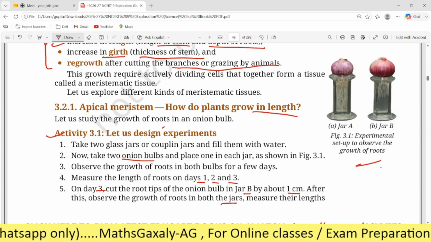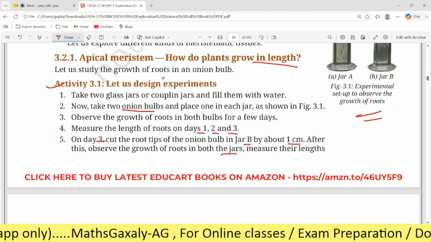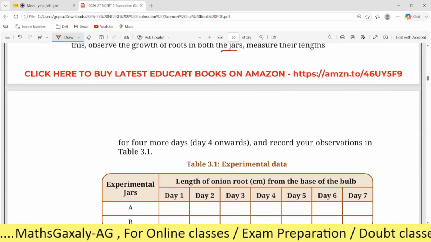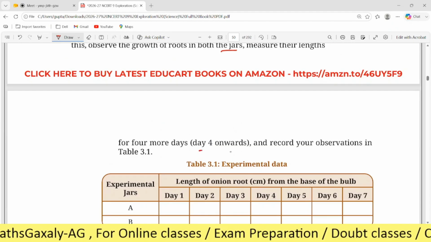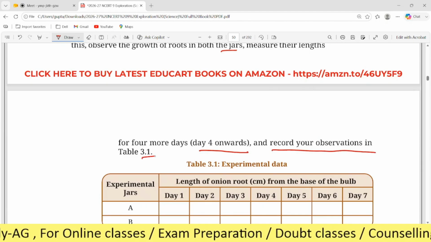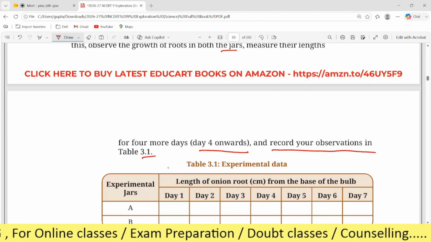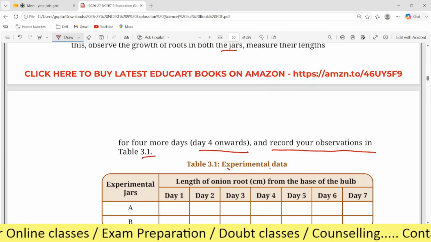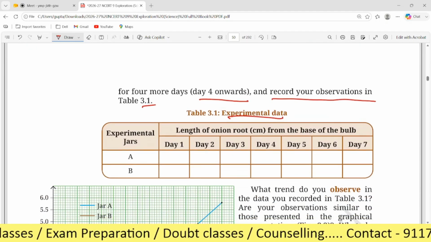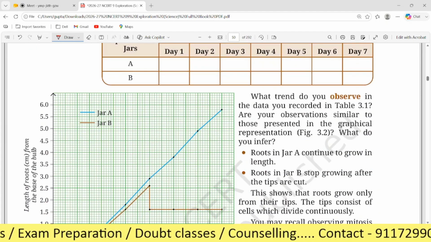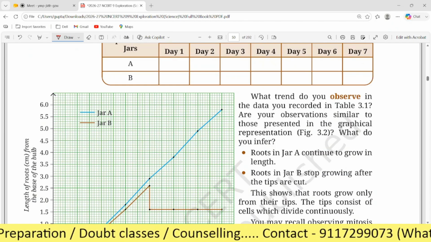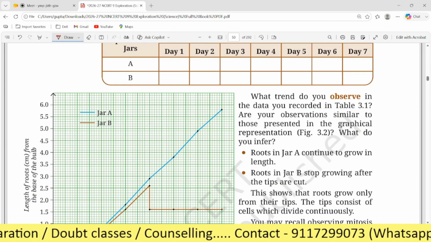See here, as you can see in this one. So you have to measure their lengths for 4 more days, day 4 onwards, and record your observations in table 3.1. This is the experimental data. So if you want to do this activity, you can do it, and you can fill the table also. It will improve your concepts.